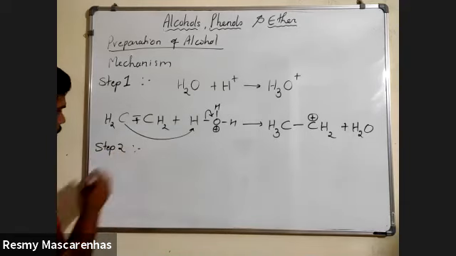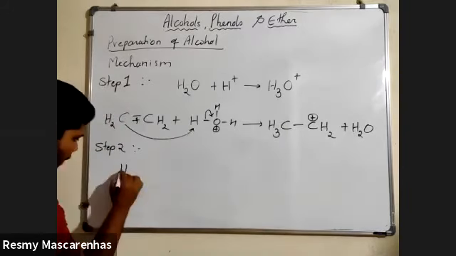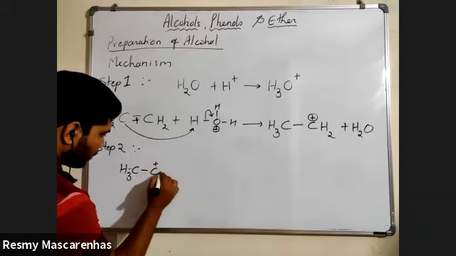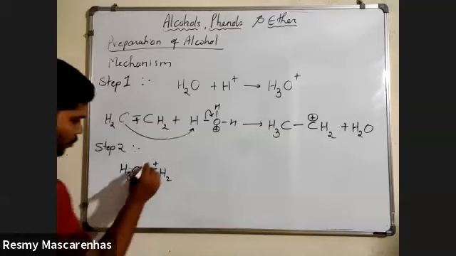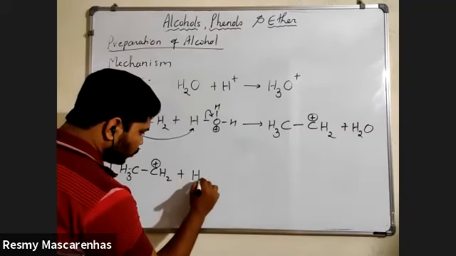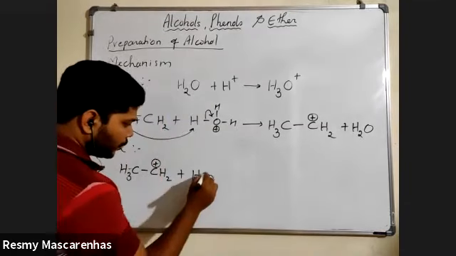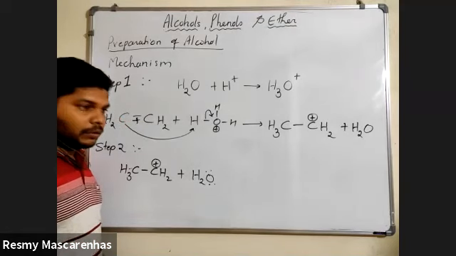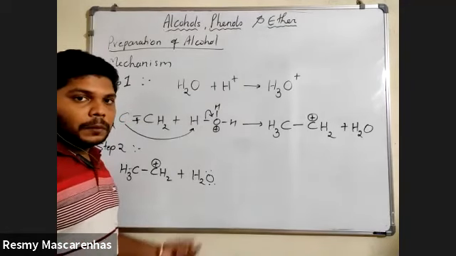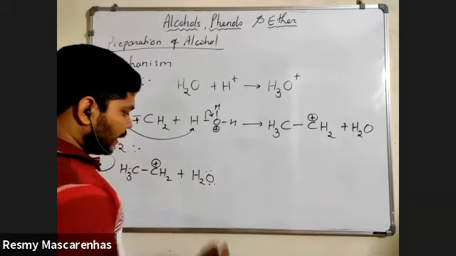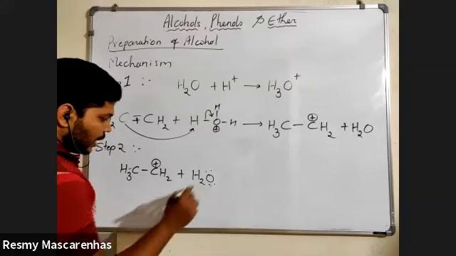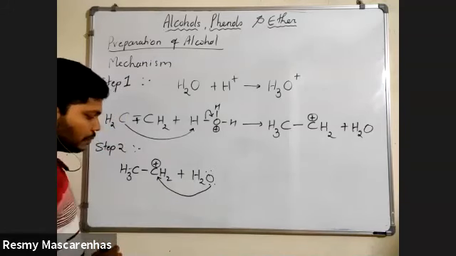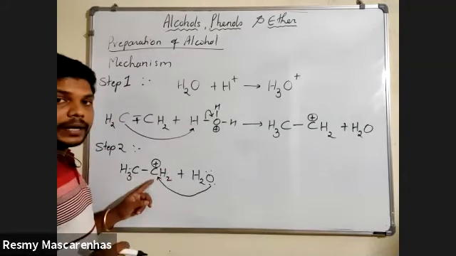What is happening in step 2? In step 2, you write down this molecule plus H2O, this byproduct. You know that on oxygen there is a lone pair, yes or no? Everyone knows that. A lone pair is nothing but electrons, the negative part. So from oxygen the bond will start, and it will go towards the positive part. Now who is the positive part here? The carbocation, that is this carbon.